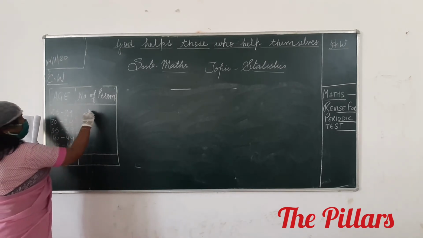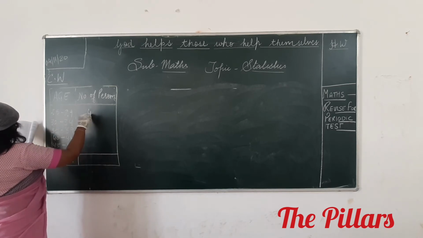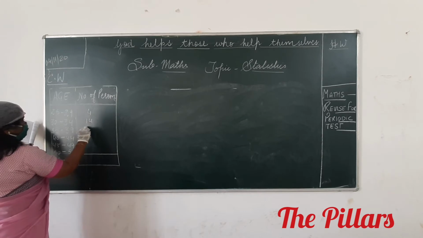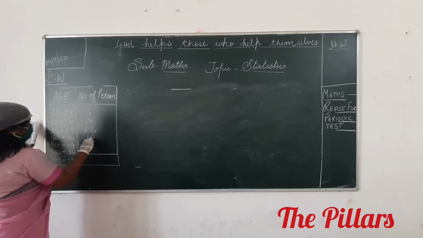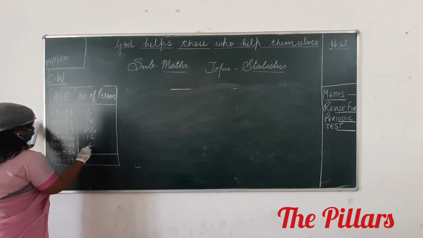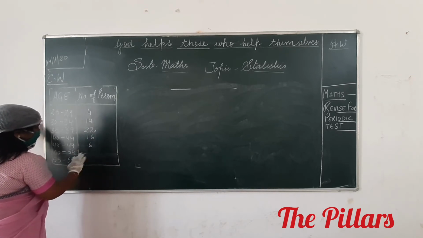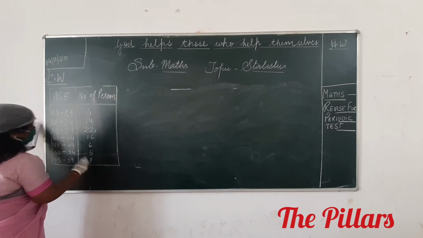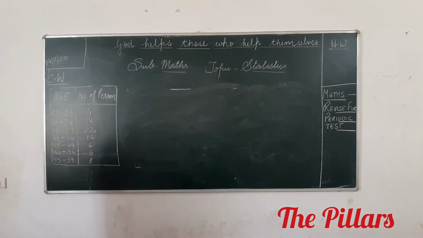For this, number of persons is 4. For this, number of persons is 14. For this, number of persons is 22. For this it is 16. For this it is 6. For this it is 5. And for this it is 3. Okay? This is the question.